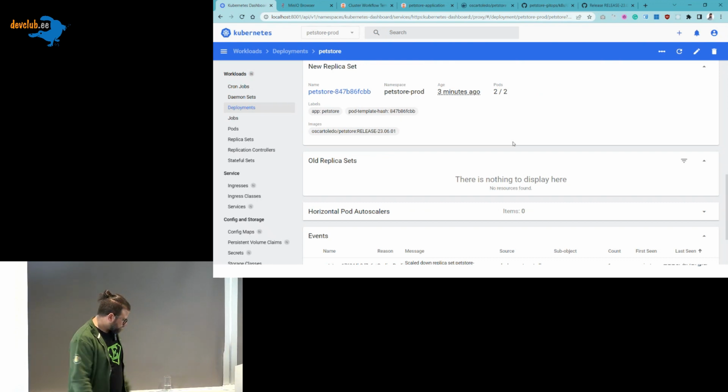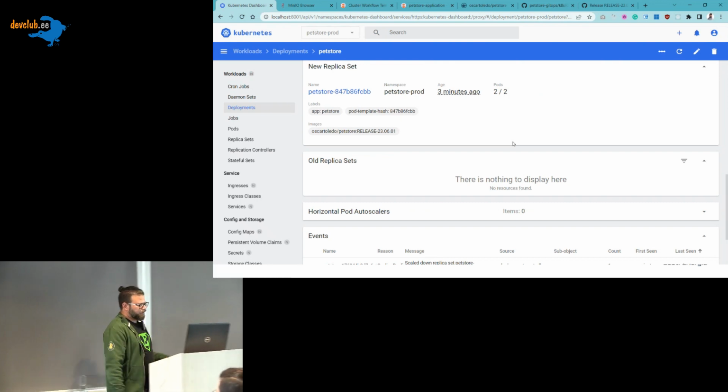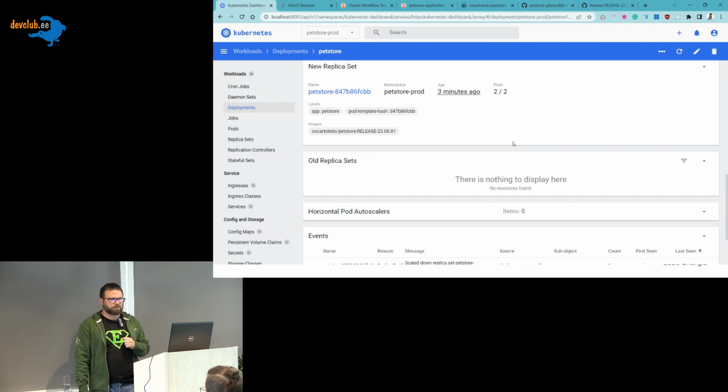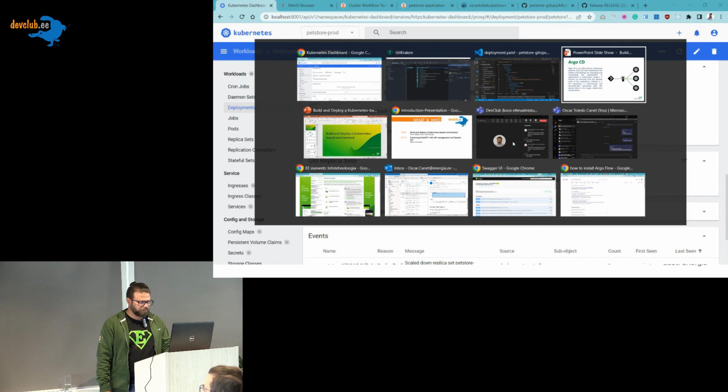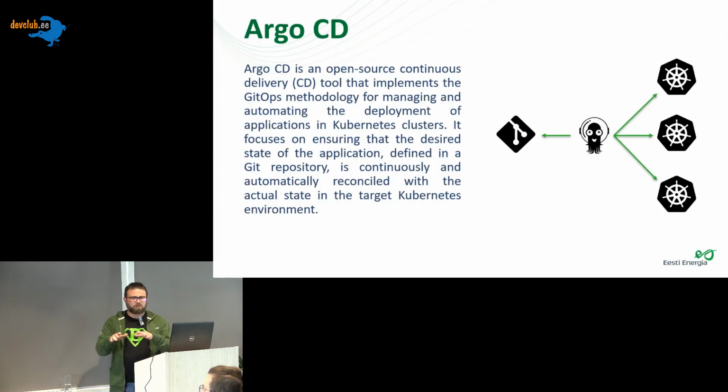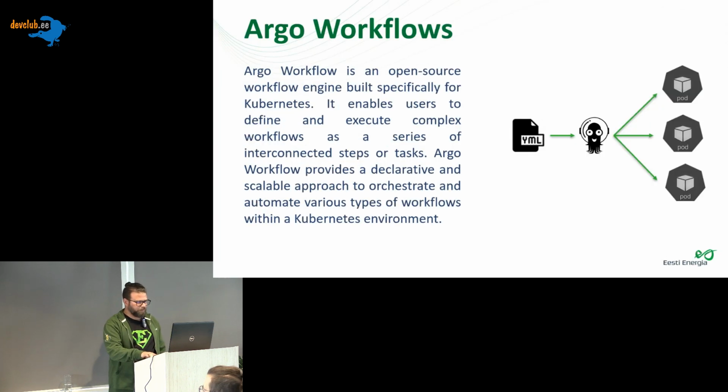Then I found this, Argo Workflow. So what is Argo Workflow? If you have any question in between, you can ask as well. For me, it's not any problem. So what is Argo Workflow?